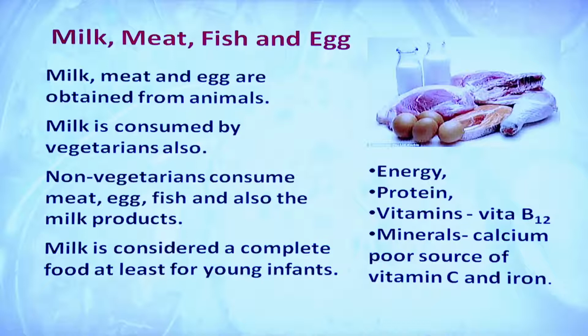Milk is a complete food but only for the young infants, and after 6 months it does not remain a complete food, because as you can see here also, they are a poor source of vitamin C and iron. They are not a good source of carbohydrate, but they are a good enough source of energy because they contain a good amount of fat and protein. They provide vitamins, particularly vitamin B12, which is available in animal products, not in plant products or in very low amounts. Among minerals, there is a wide variety, particularly calcium is available from these products.